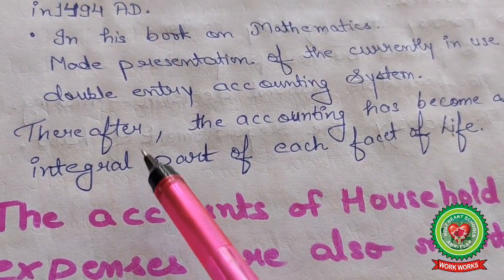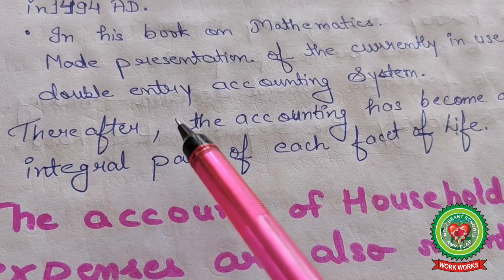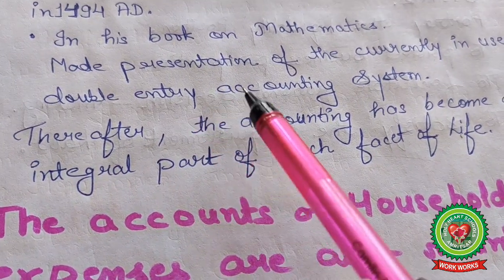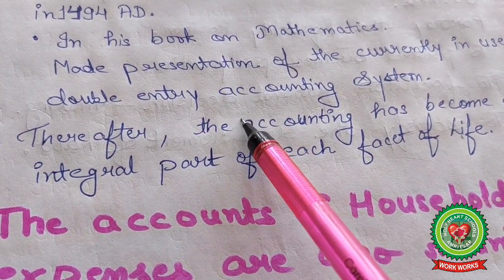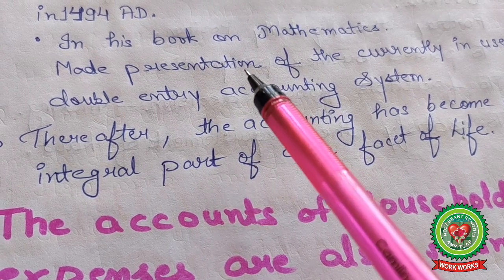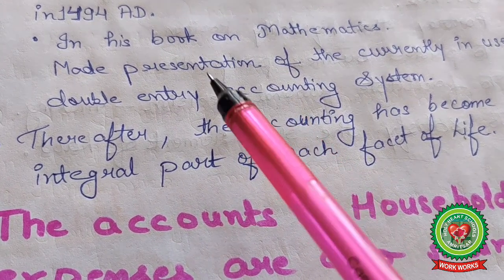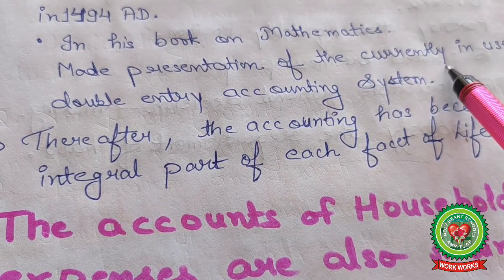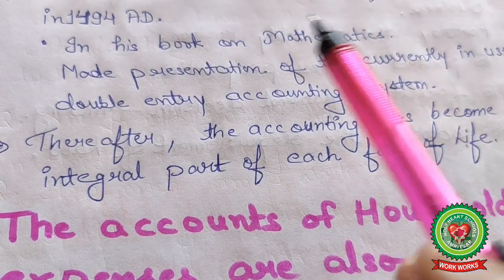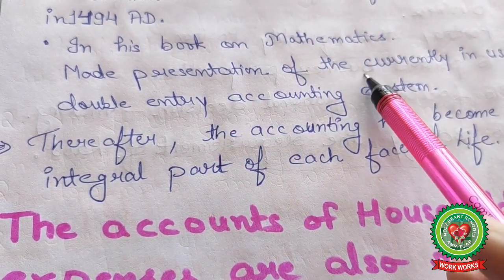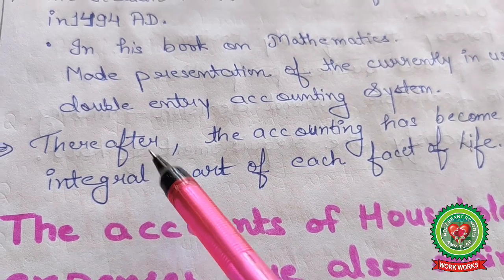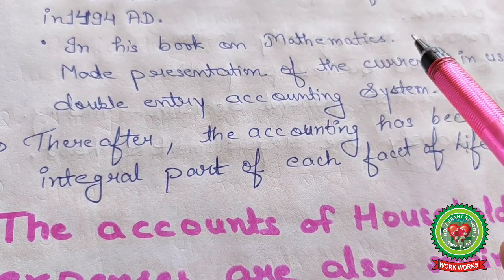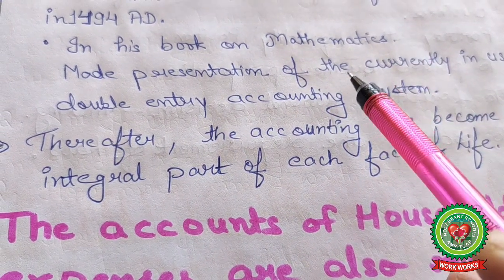So in day-to-day life also, accounting is required. If your parents provide you money, then you manage it, you count it: you use rupees 200 for petrol, rupees 100 for your canteen expense. This type of management is considered accounting.